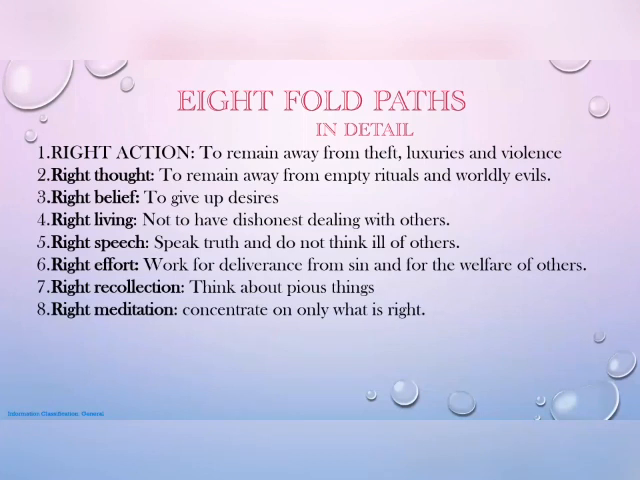And the fifth point is right speech. Speak truth and do not think ill of others. That is the Ashtangika Marga's fifth point, right speech. Speak truth and do not think ill of others. Ill will towards others is a sin. According to Jainism and Buddhism, ill will towards others is a sin. So it is mentioned here in the Ashtangika Marga. Right speech means speak truth and do not think ill of others.